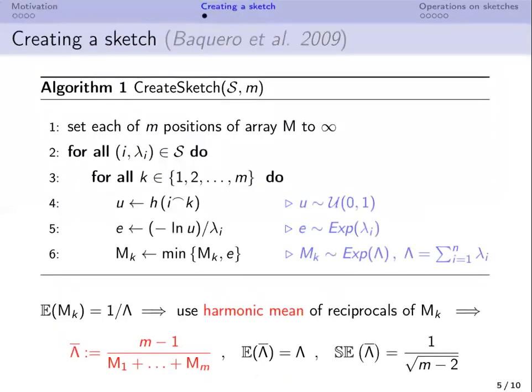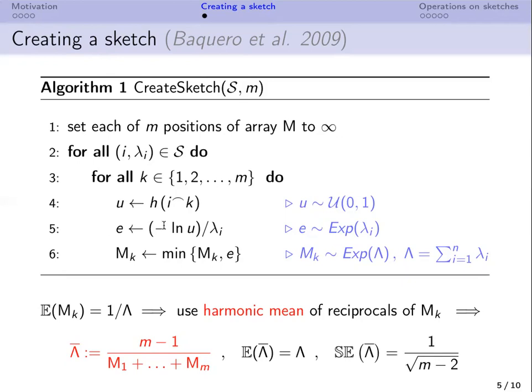Let us now briefly discuss how we create a sketch. The basic idea is based on the paper by Baquero from 2009. As the input, we take a string S and the size of the sketch denoted by small m. We initialize all positions of sketch, capital M, to infinity. Then, for each element of a string and for each position of a sketch, we take three steps.